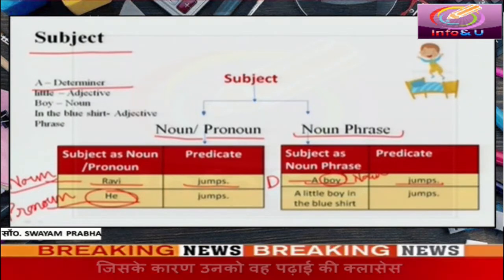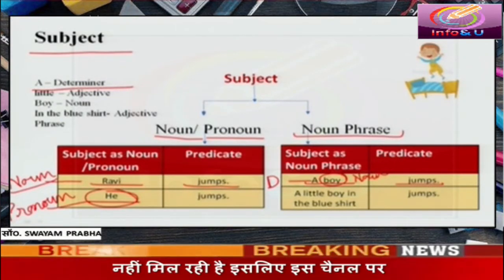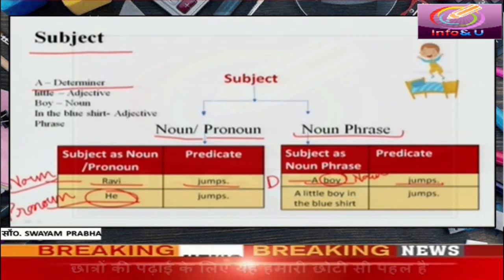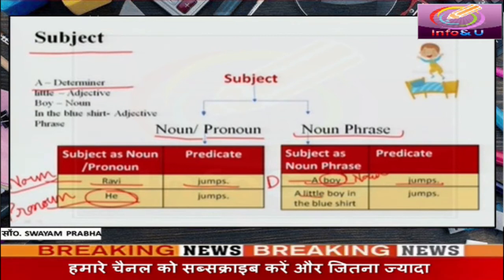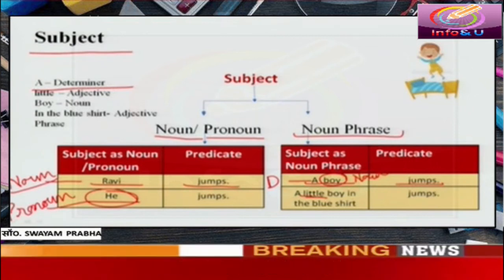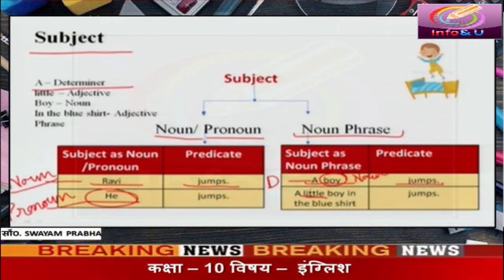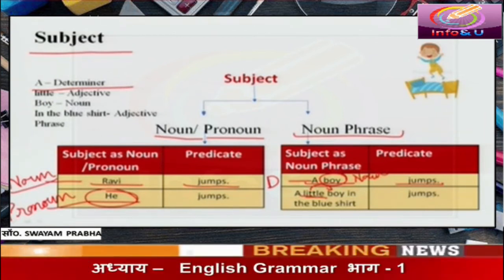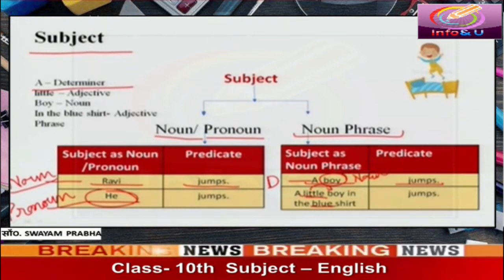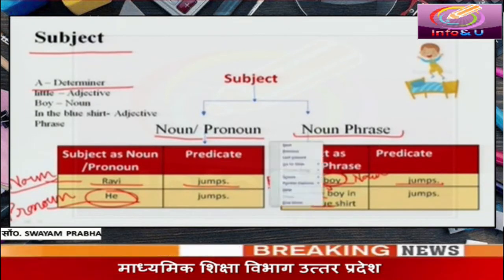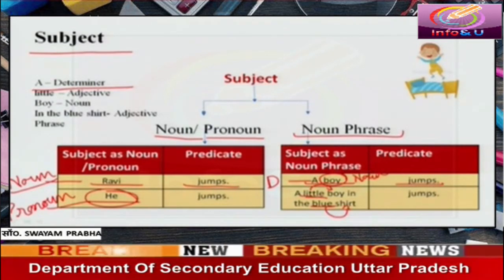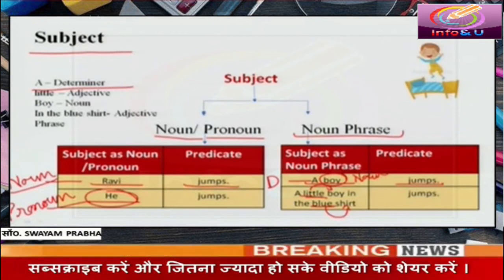We can reframe the sentence in another way. A little boy in the blue shirt jumps. Here little, what is little? Little is an adjective. It describes the quality of the boy. We have another adjective in this phrase, blue. Blue describes the quality of the shirt.